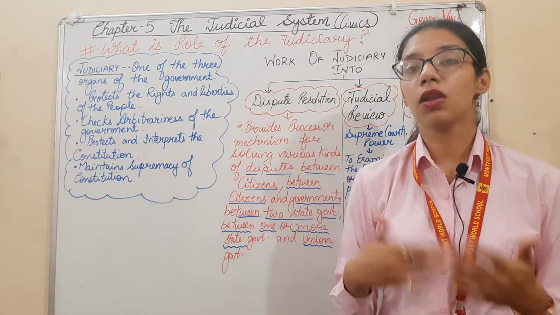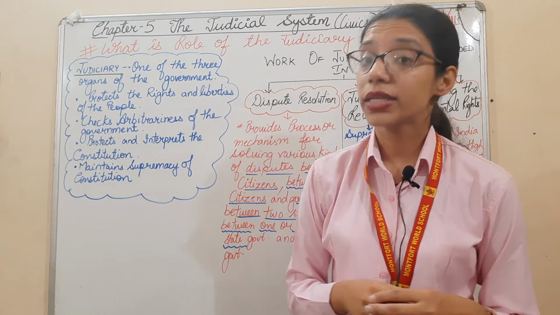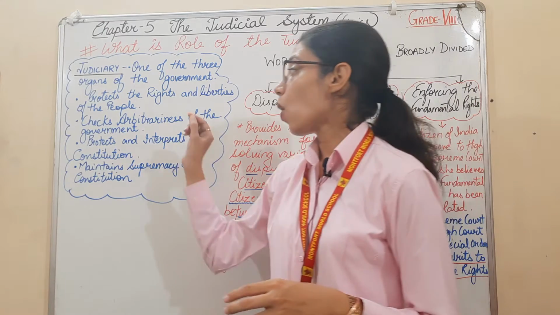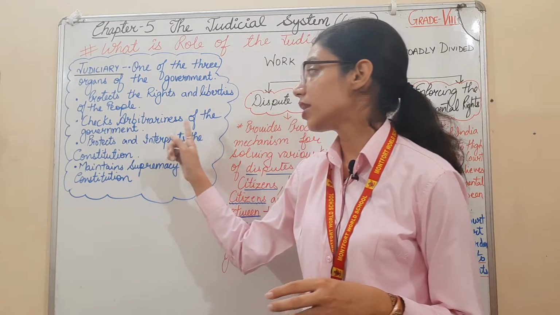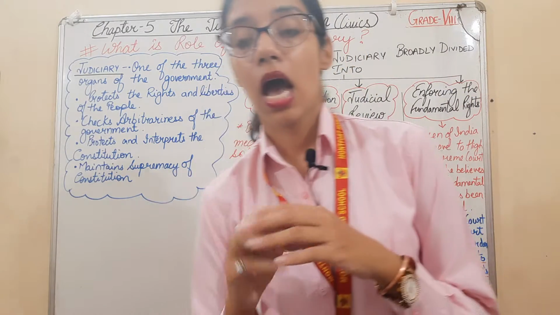Judiciary interprets the law. It is one of the three organs of the government that protects the rights and liberties of the people. It also checks the arbitrariness of the government. Underline the word arbitrariness.